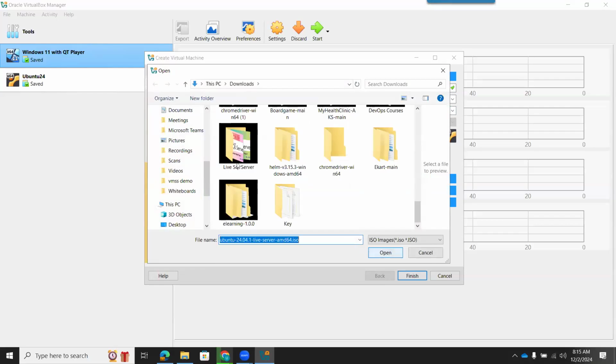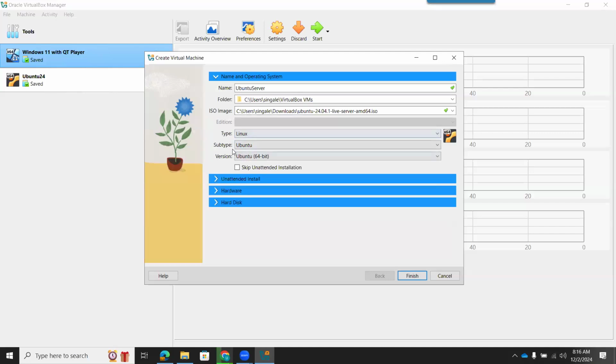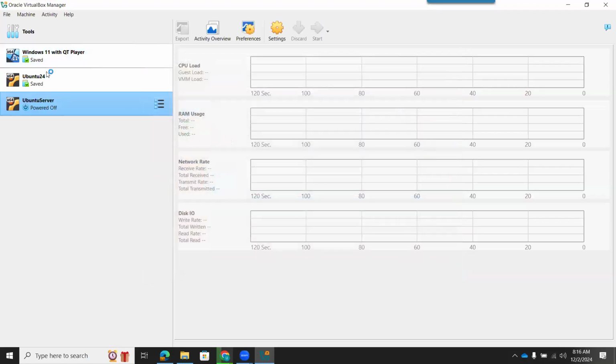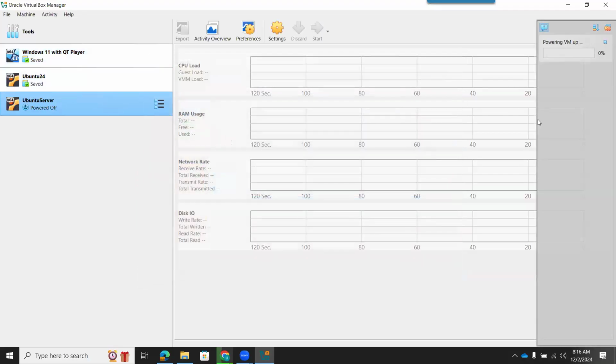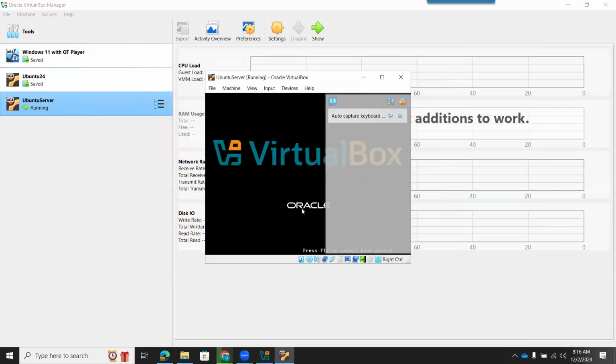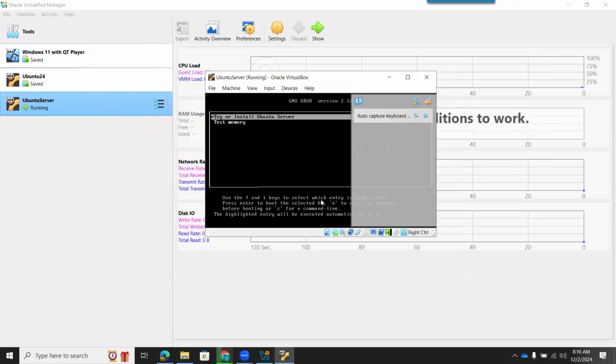So I will select this and click open. I just select this, and these are options. You can ignore this and it will start installing it. If you have installed Windows operating system by chance, or if you have formatted your laptop, the same steps are here.